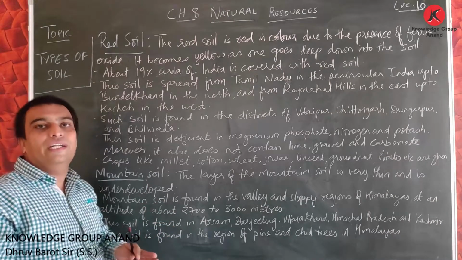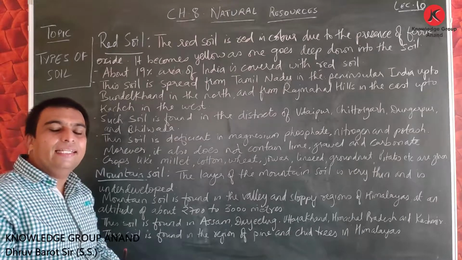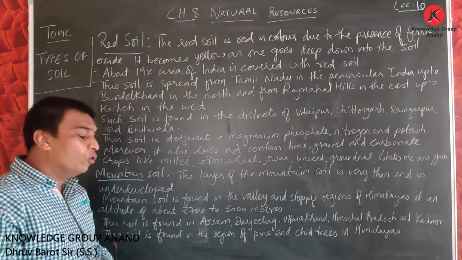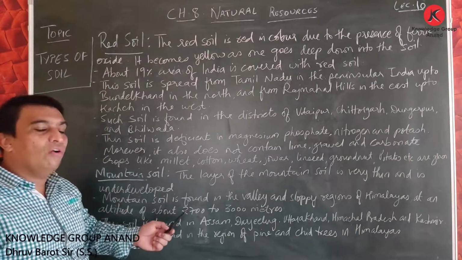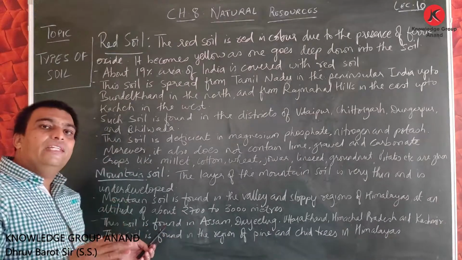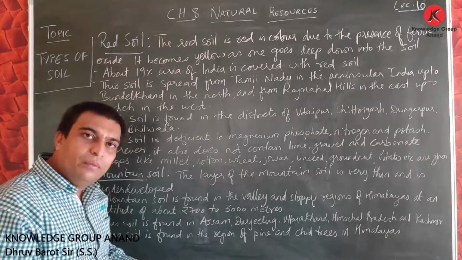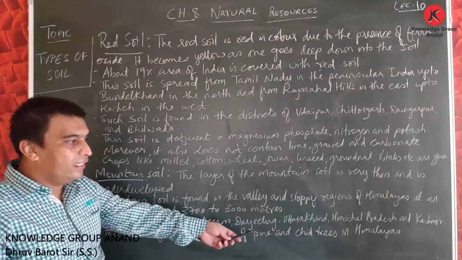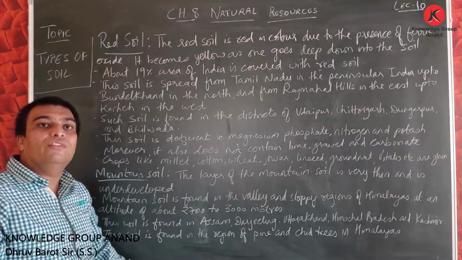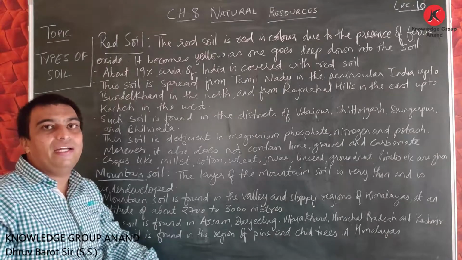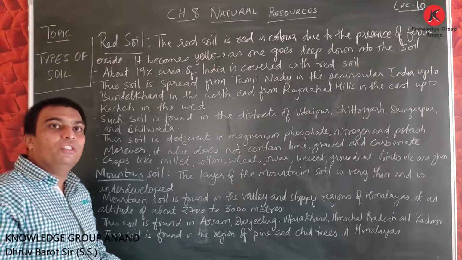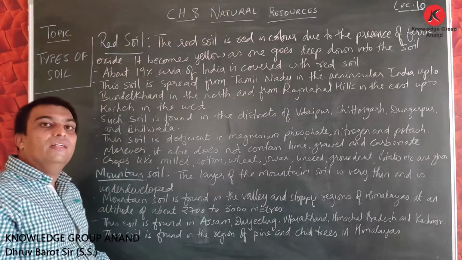This type of soil is underdeveloped, so fertility is less. So for agriculture or farming, it is not used in more proportion. This mountain soil is found in the valley and the slopy region of Himalayas, at an altitude of 2700 to 3000 meters. It is found in Assam, Darjeeling, Uttarakhand, Himachal Pradesh and Kashmir. This type of soil, mountain soil, is found in the areas where cedar and pine trees are grown in major amount. So this was the information about the red and the mountain soil.